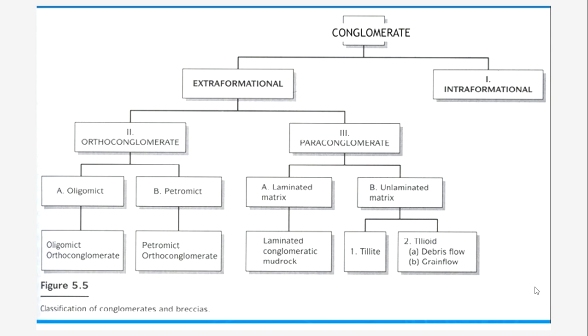The paraconglomerates are classified as laminated matrix or unlaminated matrix. The laminated matrix includes the laminated conglomeratic mud rocks, and the unlaminated generally includes the tillite or the tilloid, what we call the deposits formed under debris flow and grain flows.